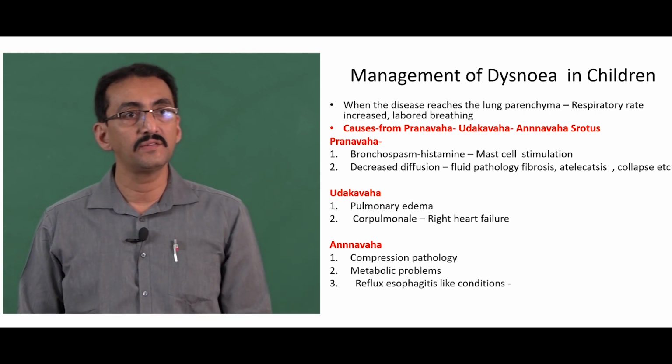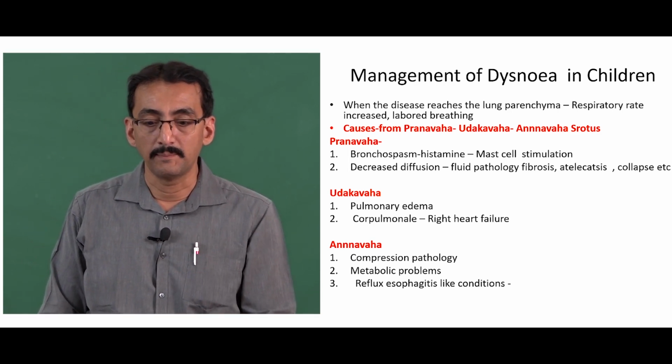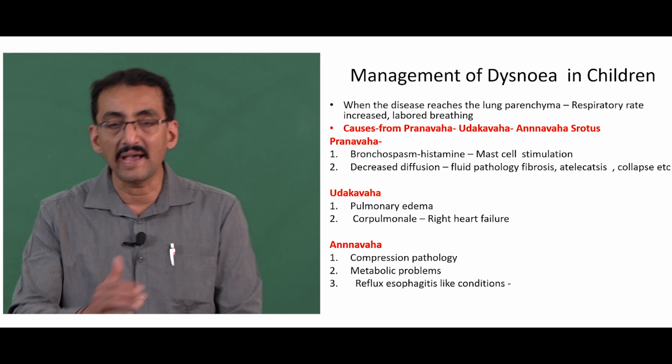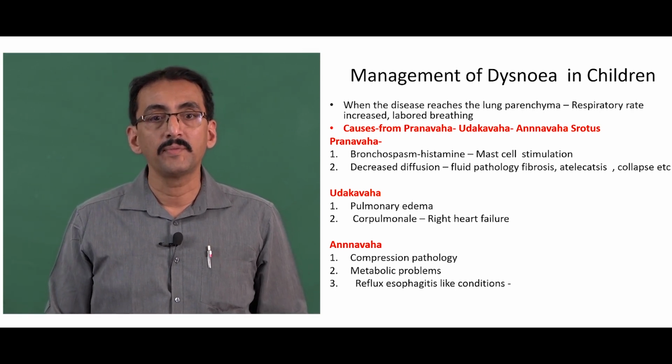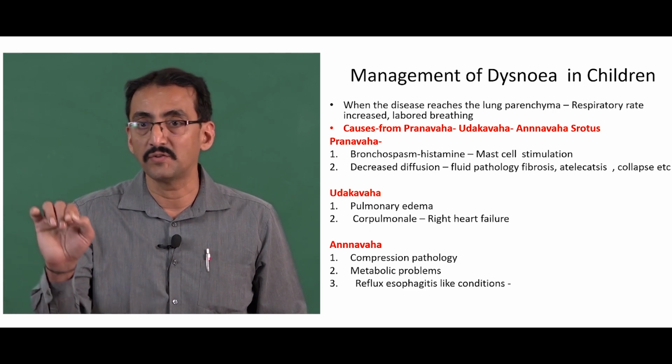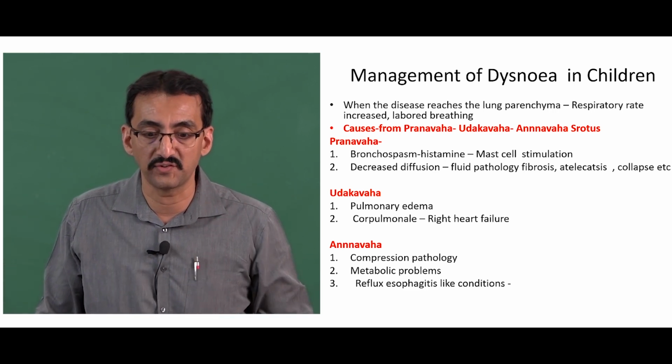So, because of release of histamine, there is sudden contraction of the bronchial smooth muscle, which blocks the airflow, and there will be a labored breathing or respiratory distress. So, there will be a mast cell stimulation causing all these problems. So, this is actually a cause related to Pranamahashrotas.